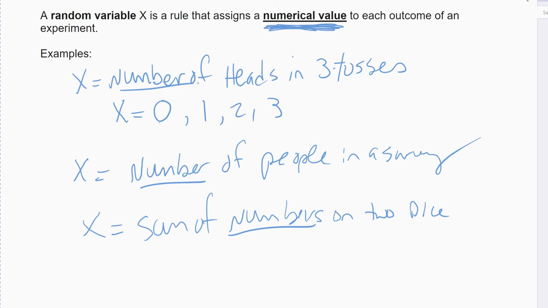Sum of numbers on a dice, right? If I roll 2 dice, I can get a sum of 2, a sum of 3, a sum of 4, a sum of 5. Those are all numbers. Actually, we can look at the dice example because they're already numbers. If we look at just the dice, I can roll the numbers 1 through 6. But when we're looking at statistics here in chapter 8, everything has to be represented by a number, because we're going to run statistics on the numbers.